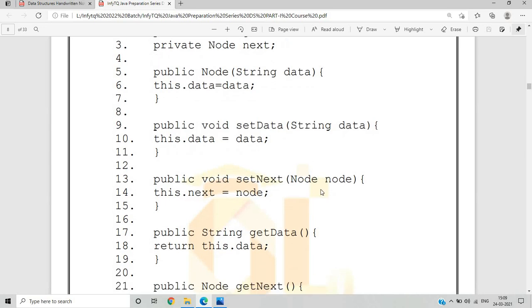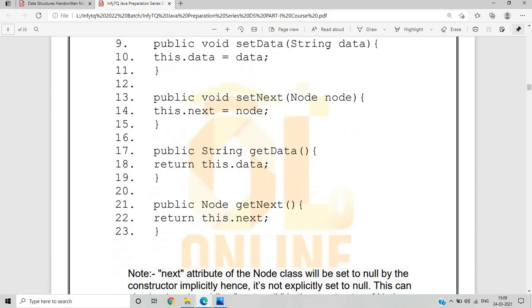That is public void setNext, taking a node. What it actually does is point to the next node. These are very important concepts. And what is public String getData? It is useful for getting the data that we stored in the particular string. We want to get the values from the data, so we use the getData method.